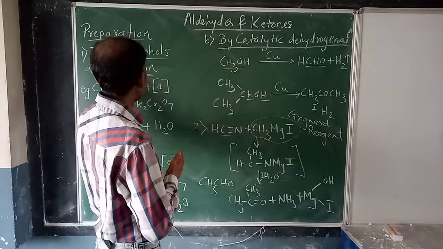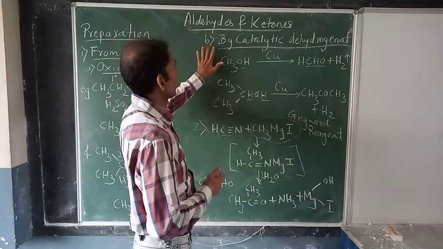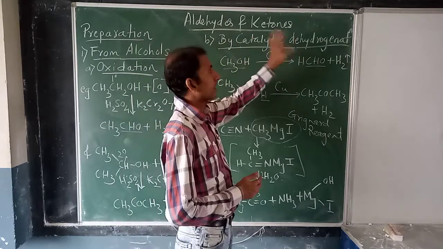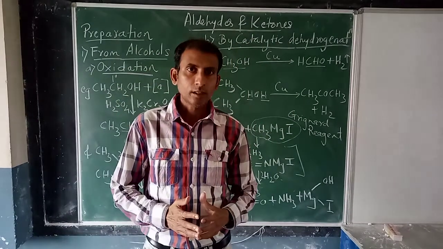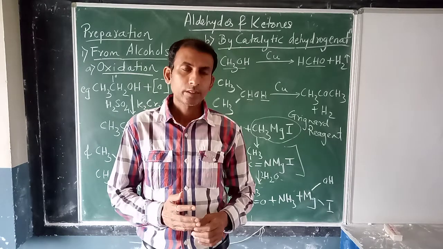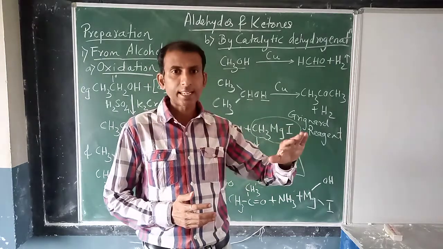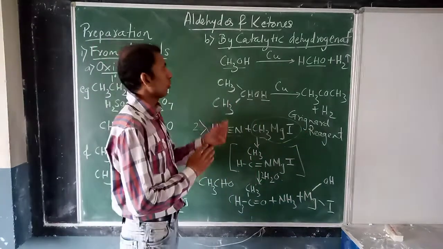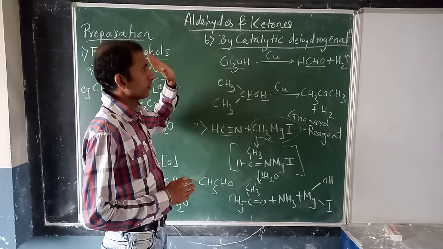Now in the same category, method of preparation of aldehydes and ketones from alcohols, the second part is catalytic dehydrogenation. Now what is dehydrogenation? Dehydrogenation means elimination of hydrogen gas. So again we have an example of primary alcohol here.